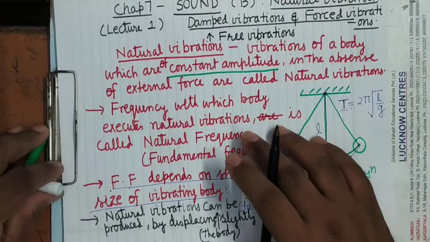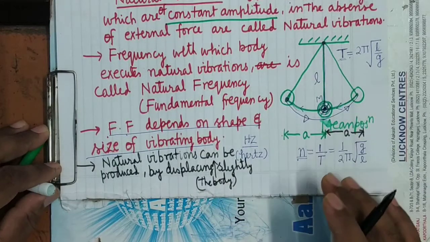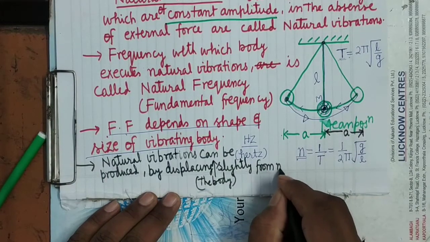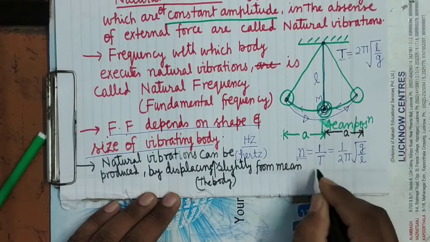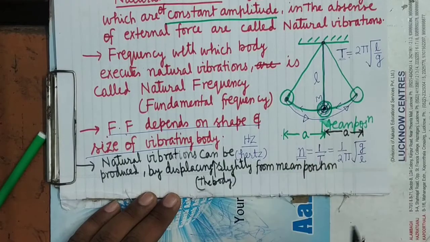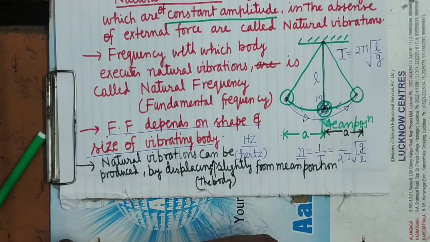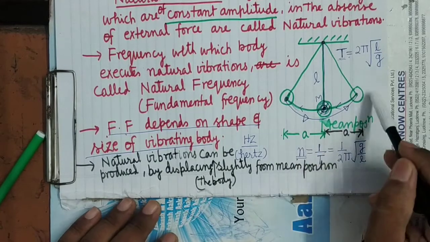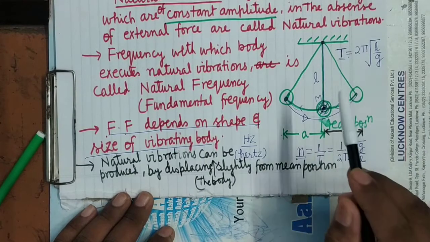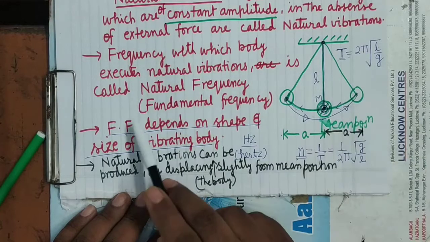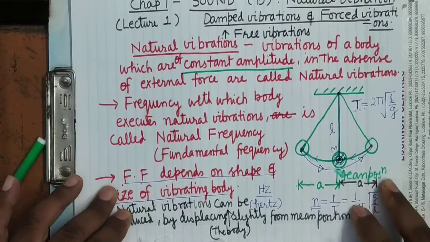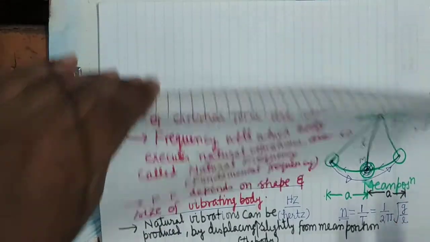By displacing the body slightly from the mean position. It's clear? For example, when you displace the bob slightly from the mean position, it will begin to execute natural oscillations, free oscillations, oscillations with its fundamental frequency. It's clear?